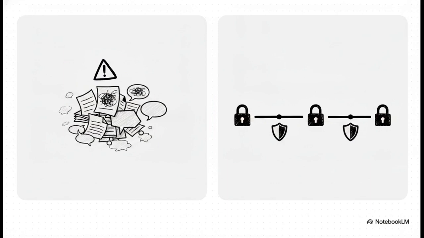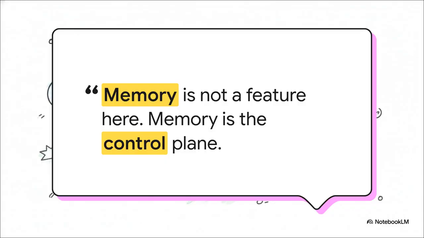This means the system's progress is saved as an immutable snapshot after every single step. There's a quote that perfectly captures this shift in mindset. Memory is not a feature here. Memory is the control plane. Think about that. If agents don't share a centralized, intentionally designed state, every single agent becomes its own little isolated universe. And that leads to duplicated work, stale memory, absolutely impossible debugging, and network-wide context saturation.